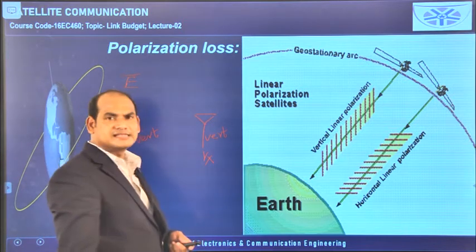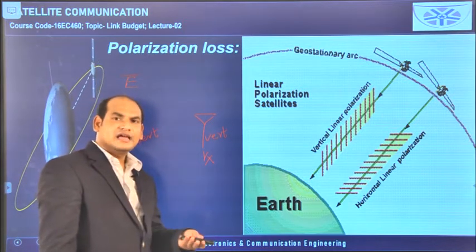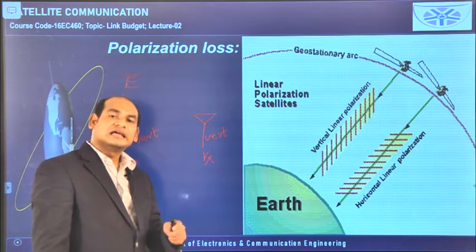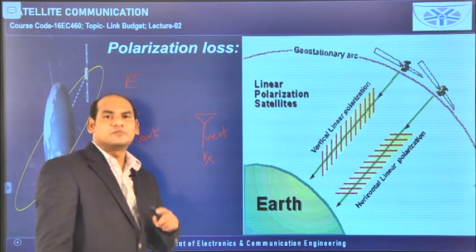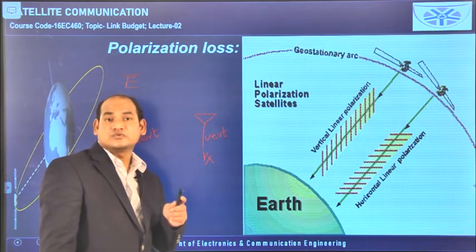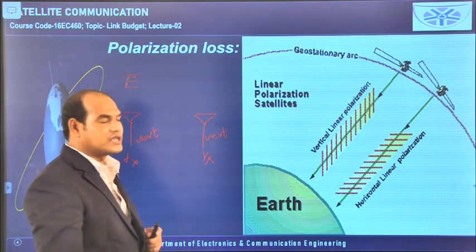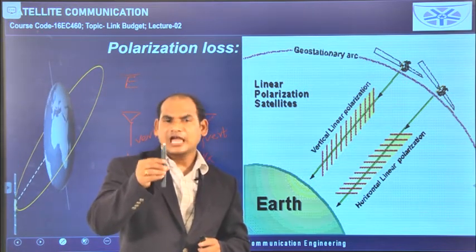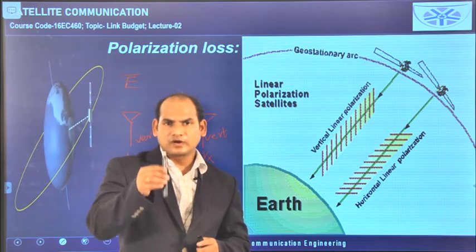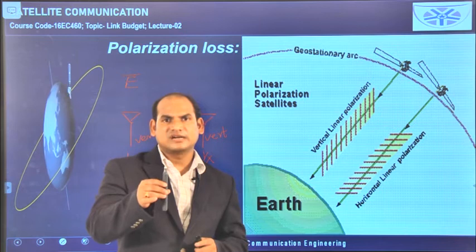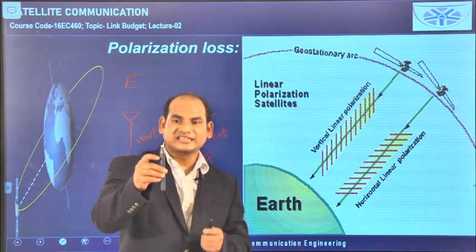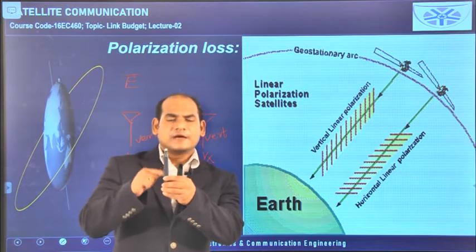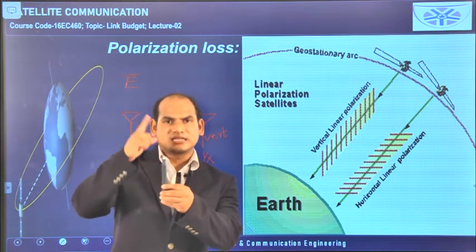What is meant by a vertically polarized antenna? It is radiating the electric field in such a manner that it has only the Y component or the X component, only one component. Slant polarization we can also consider as linear polarization only. For example, if the electric field is traveling like this, its magnitude is changing, but the orientation of the electric field is like this only. From here, for a certain distance, the electric field has to travel. Like this, the strength of the signal, the electric field vector, can vary, but whatever the direction of this electric field is, it is always towards this side only.